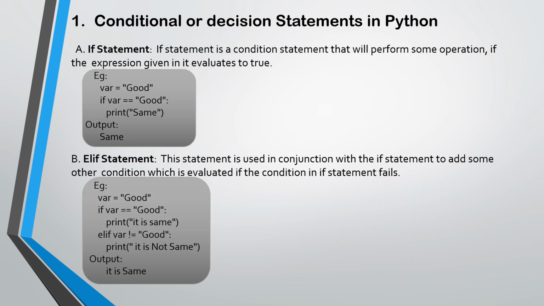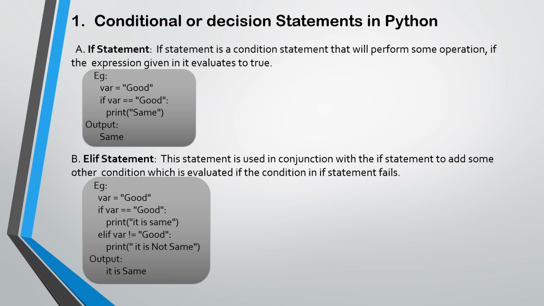First, conditional or decision statements in Python. First is the if statement. It is a condition statement that will perform some operation if the expression given in it evaluates to true. Example: if where is equal to good and where is exactly equal to good, then print same.